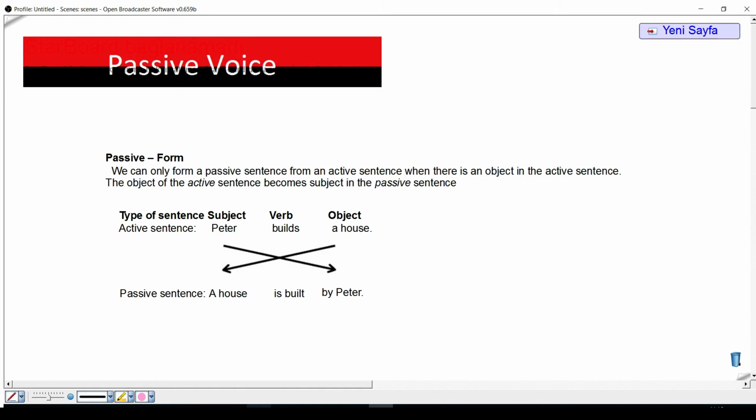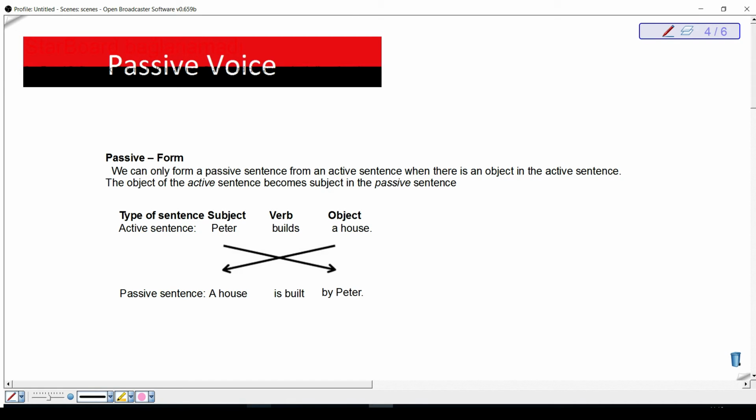Now let's look at the passive form. We can only form a passive sentence from an active sentence when there is an object in the active sentence. The object of the active sentence becomes the subject in the passive sentence. Peter builds a house. This is an active sentence. Let's turn it into the passive form. A house is built by Peter.